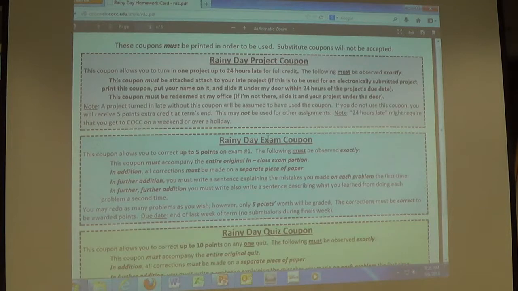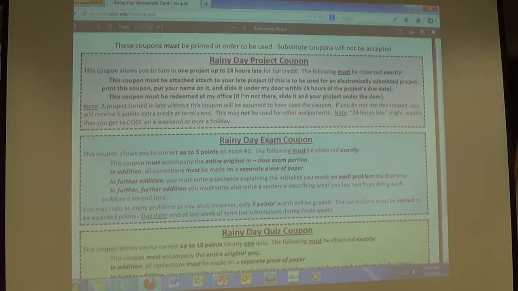So if you ever forget to do a project, what's your next project? Thursday. Remember, if you forget it Thursday, for whatever reason, I just told you about it, you can turn it in Friday, up to 24 hours late, with the coupon stapled to it, under the door of the office if I'm not there. So that's what the pink coupon is for projects.